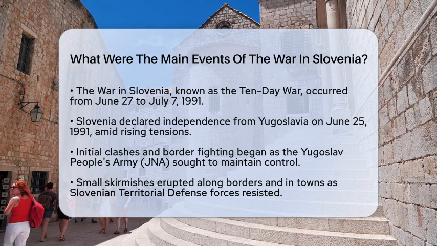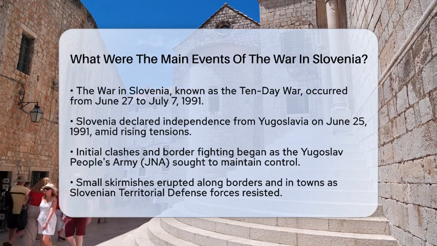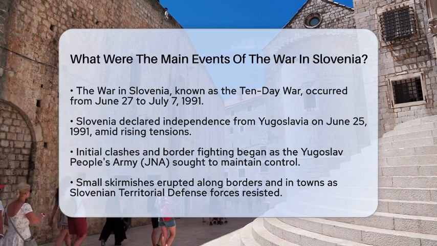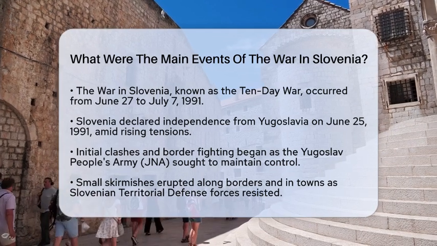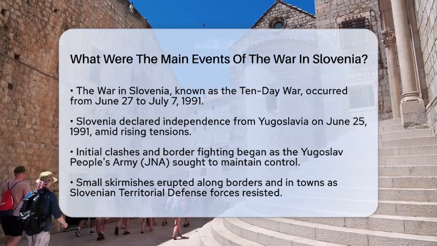It all started when Slovenia declared independence from Yugoslavia on June 25, 1991. This declaration came amid rising tensions as the Yugoslav People's Army attempted to maintain control over the republics.